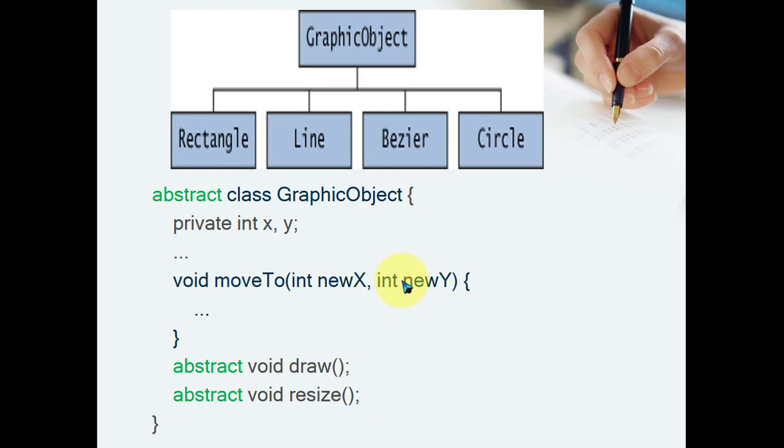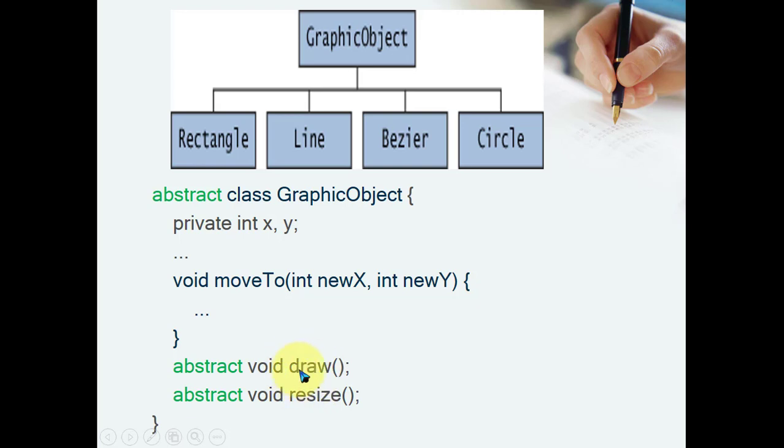Okay, so why is this class declared as abstract, do you know? Can you just guess why it is declared as abstract? Yes, because for a graphics object, moveTo, draw, resize are the behaviors, but draw and resize are specific behaviors for the specific graphics object.